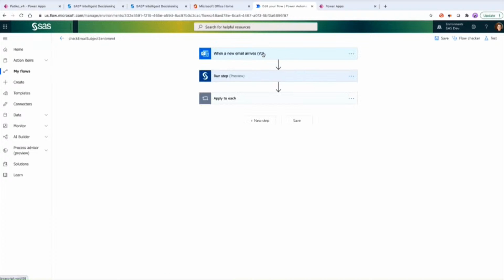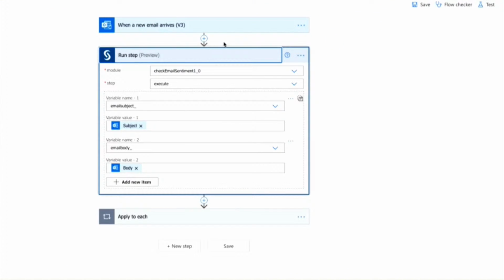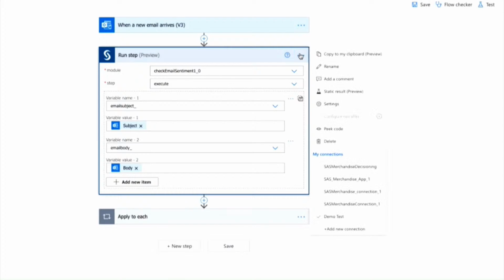Here you see that, again, I want to say this was really easy for me, even someone who was not that experienced with Microsoft Power Platform. It took me less than 20 minutes to do this, really. Oh, nice. Yeah, they have all these templates you can use. So I chose the when a new email arrives template. As soon as the email arrives, we connect to SAS decisioning. This is where you can choose the different decision connectors you can use.